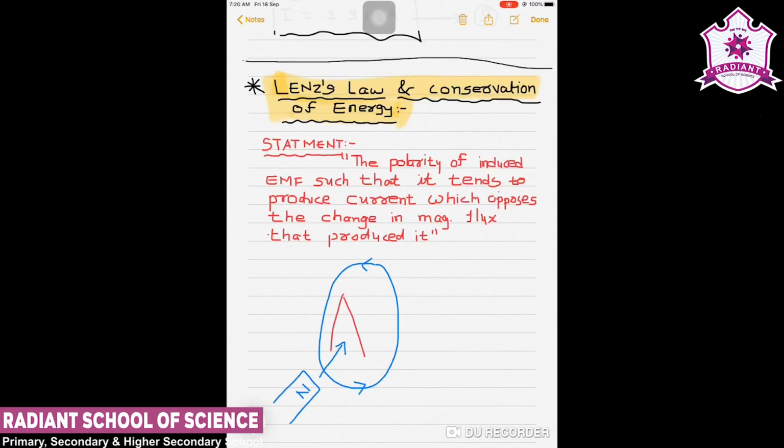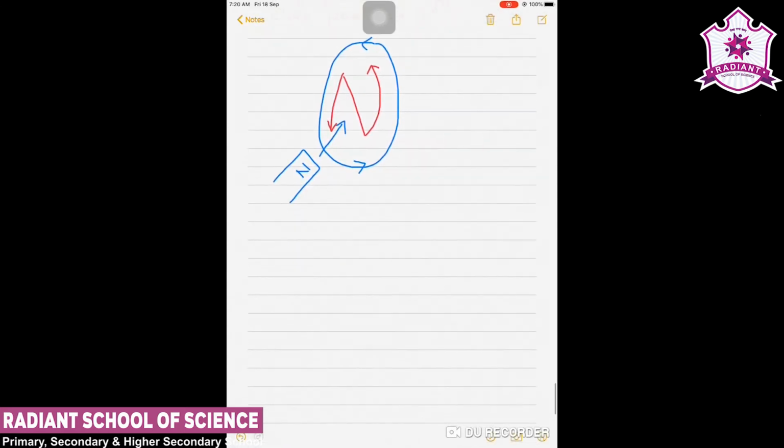So here we can say that in the coil the current will be induced such that it opposes this magnetic field, and that means a north pole should develop in the coil. This is only possible when the current is flowing in the counterclockwise direction.